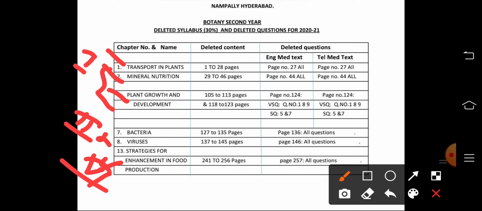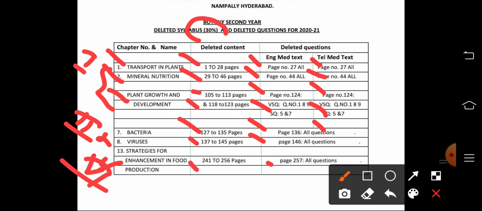These are the textbook page numbers, and you have to keep them in mind and go through them clearly in the textbook, both the English medium textbook page numbers and the Telugu medium textbook page numbers. You have to keep these in your mind. This is the 30% deleted topics in senior inter botany.